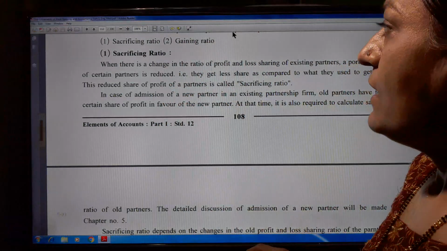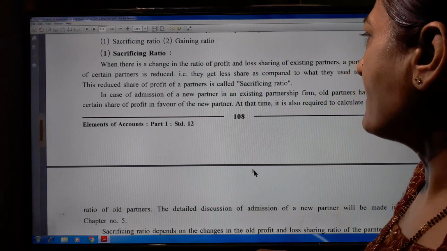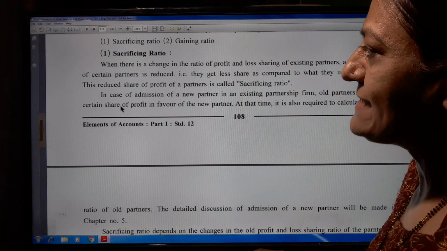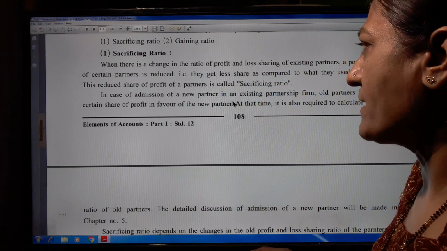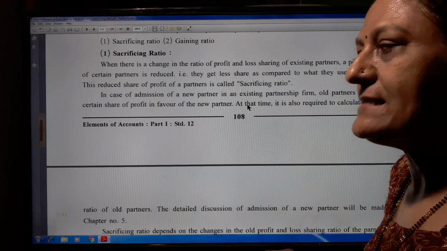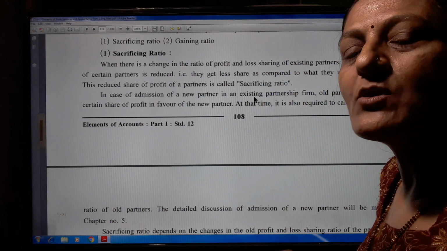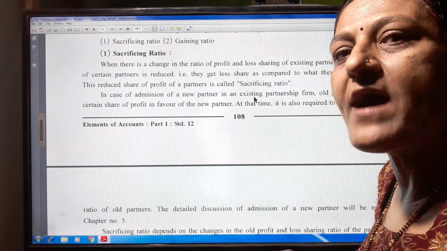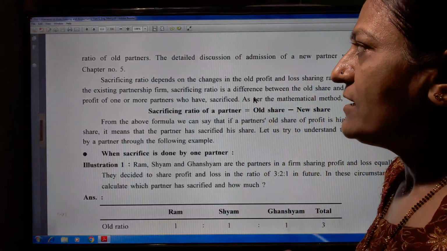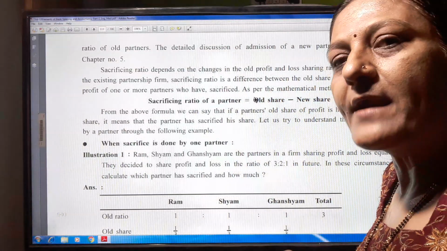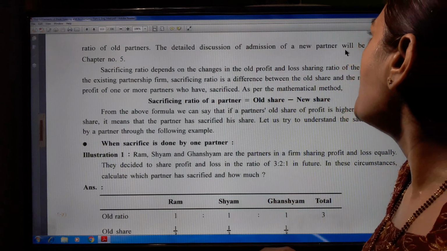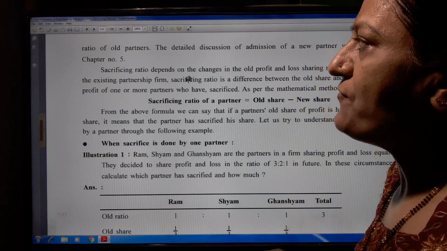This way, in case of admission of a new partner in an existing partnership firm, old partners have to give a certain share of a profit in favor of the new partner. At that time, it is also required to calculate the sacrificing ratio of old partners, because now old partners sacrifice their share in favor of a new partner, otherwise called the admitted partner. The detailed discussion of admission of a new partner will be made in chapter number 5.